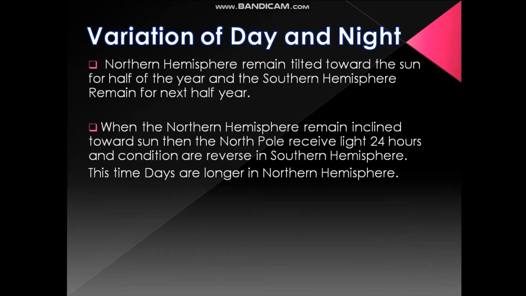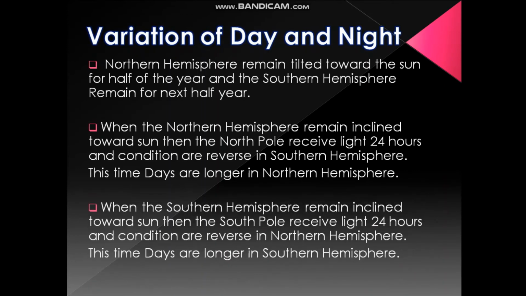At this time days are longer and nights are short in the northern hemisphere. When the southern hemisphere is inclined towards the sun, the South Pole receives light for 24 hours and conditions are reversed in the northern hemisphere. At this time days are longer in the southern hemisphere.